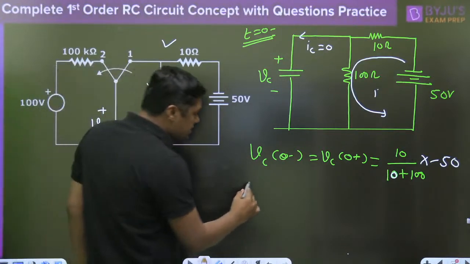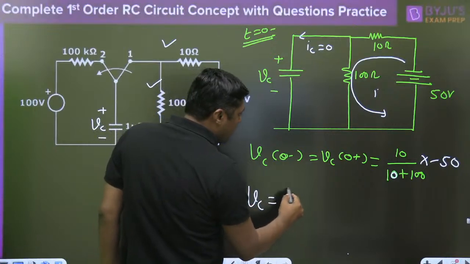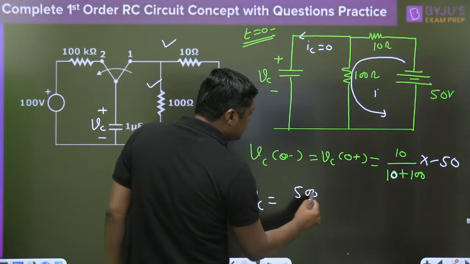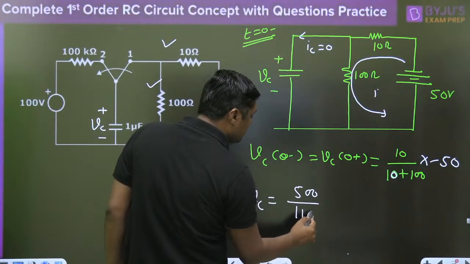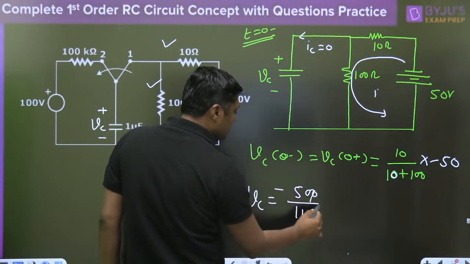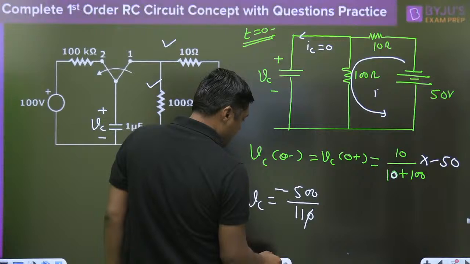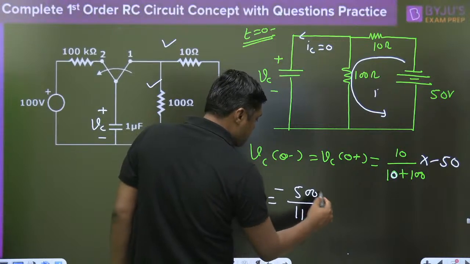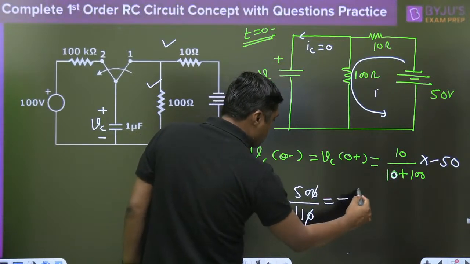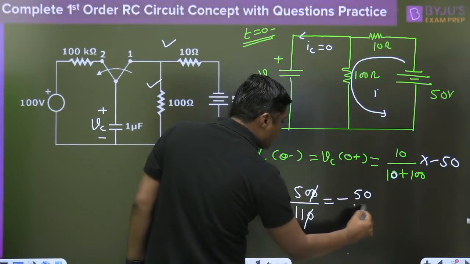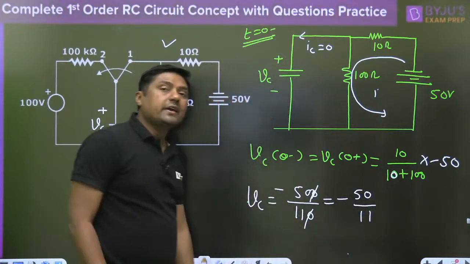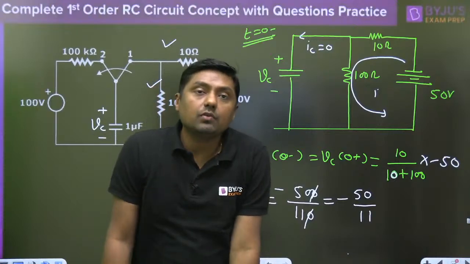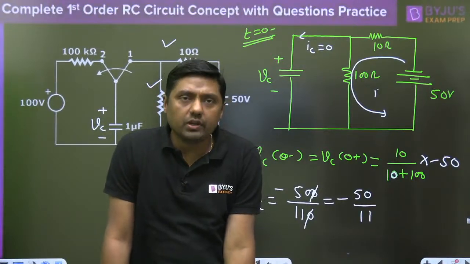This Vc is negative: minus 500 divided by 110, which is minus 50 by 11. Vignesh, again you are giving minus 25.